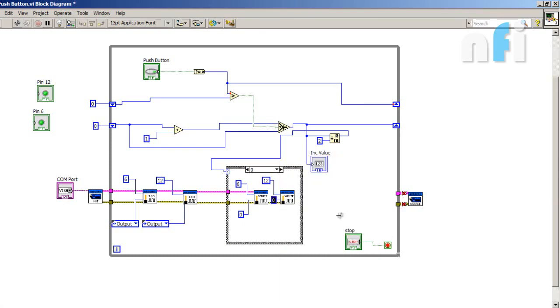Here we also want to turn off these LEDs. Alright, during 1 we want to turn on these two LEDs.